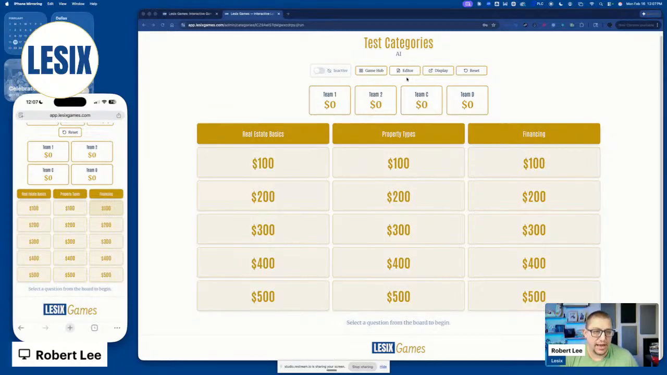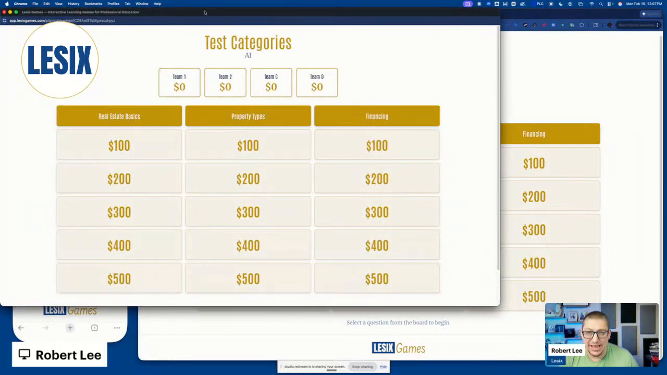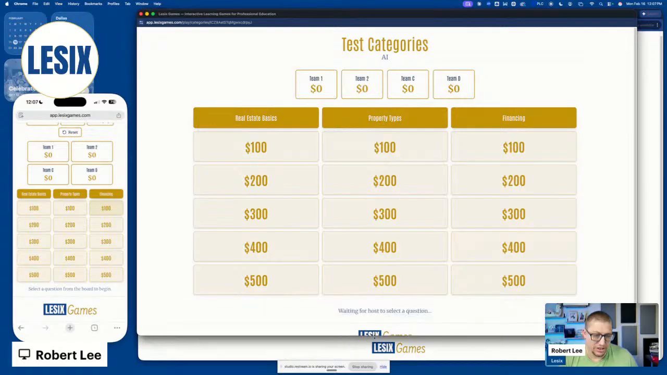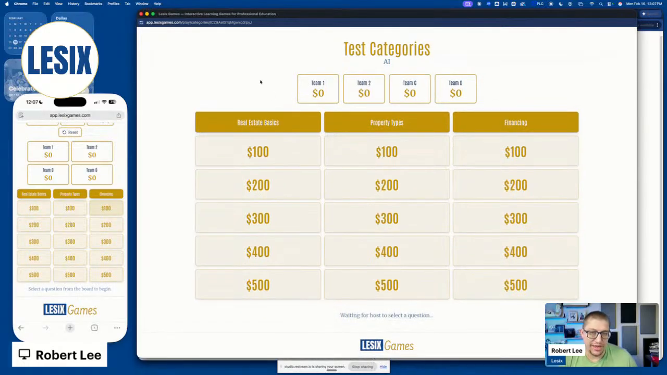So let's go ahead and click on this button that says display. The display is the game display that the class will see. I'm going to control everything from my phone that's streaming here onto the screen so you can see how it updates in real time.